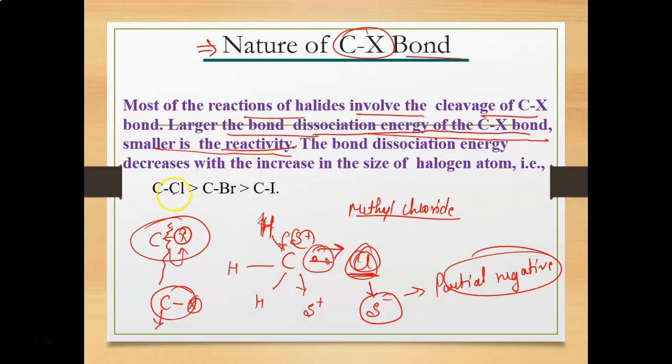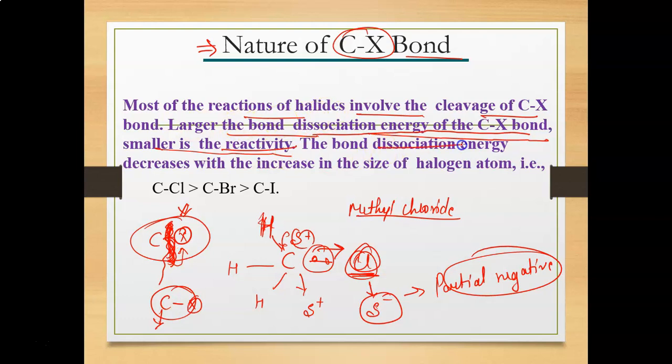For example, if we need to give more energy to break this bond, then this bond will break after a long time, and as a result the reactivity will be very low. So basically you have to take the halogen attached to the carbon which has a low dissociation energy requirement. If the bond dissociation energy requirement is very low, then the rate of reaction will be very high.